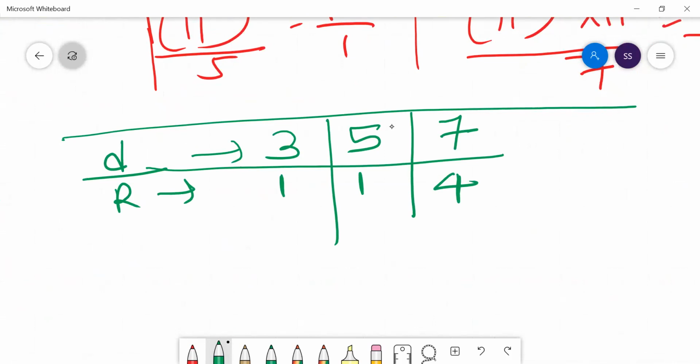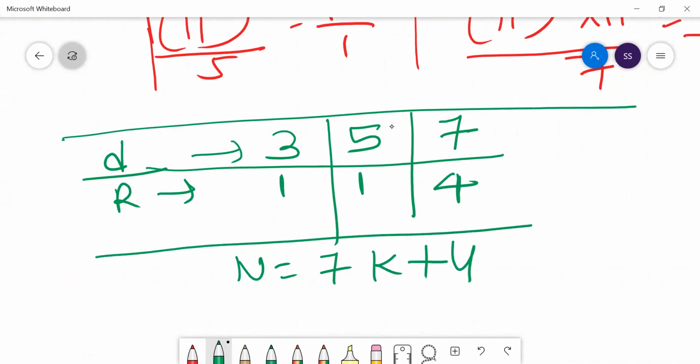So let's write the number as 7k plus 4. Now start putting the value of k. We'll stop when we get a remainder 1 with 3 and 5. So let k be 0. If k is 0, then the number is 4. 4 divided by 3 gives 1, but 4 divided by 5 gives 4. So it's not giving a remainder 1 in both 3 and 5.